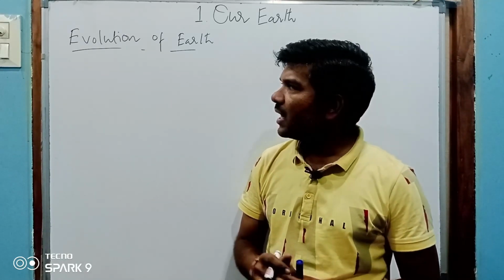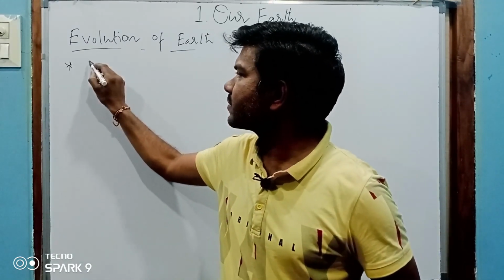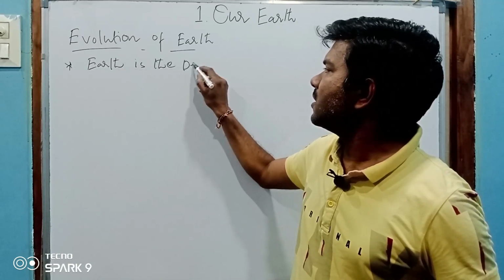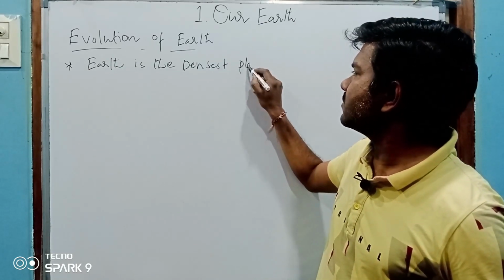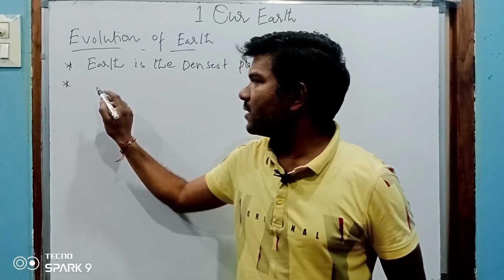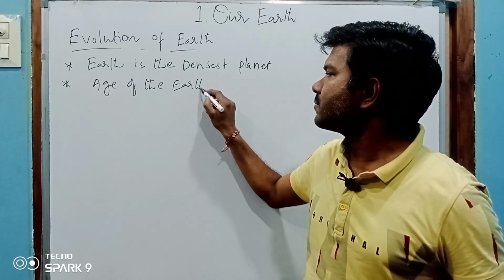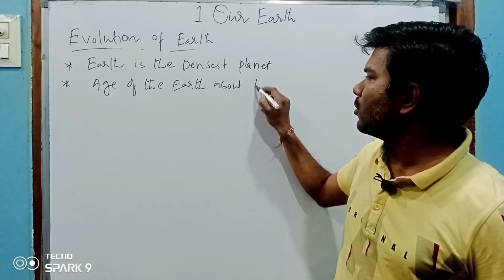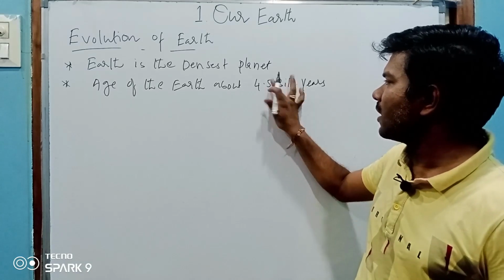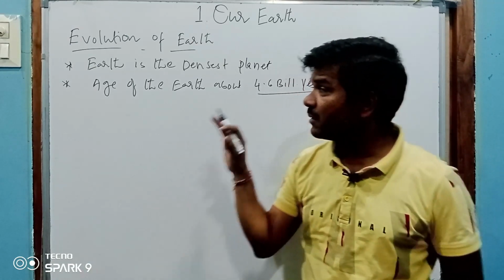Dear students, earth is the densest of all the planets. Earth is the densest planet, and the age of the earth is about 4.5 billion years, 4.5 or 4.6, or 4.5 to 4.6 billion years.